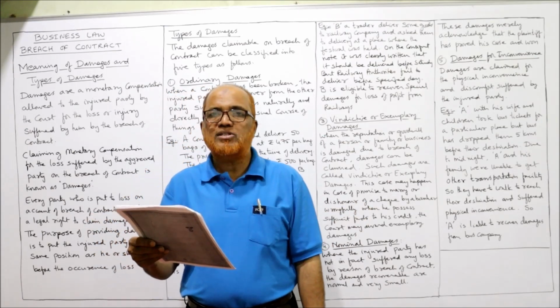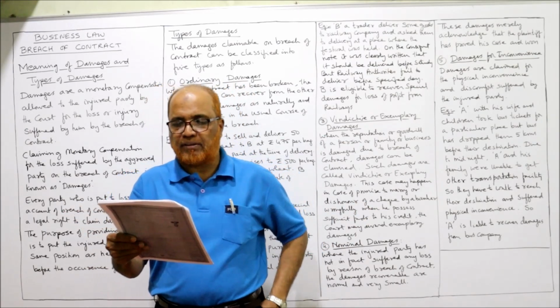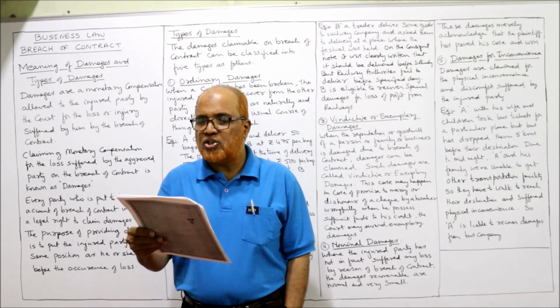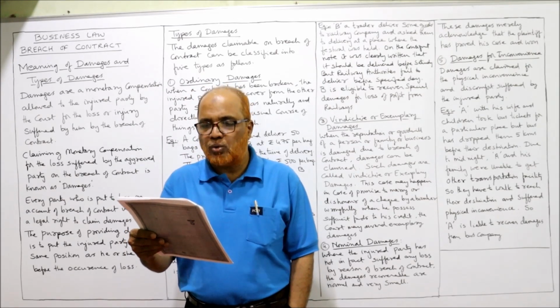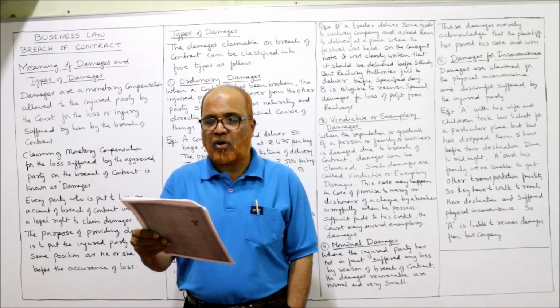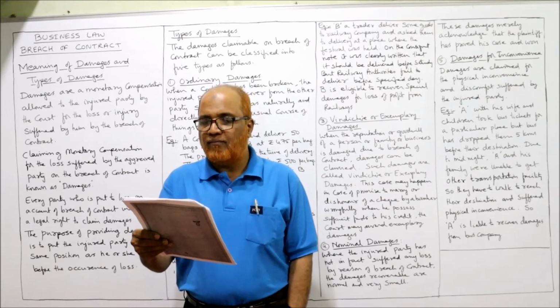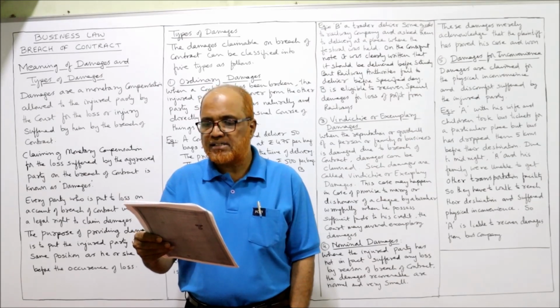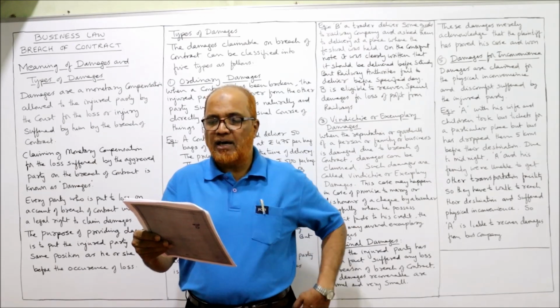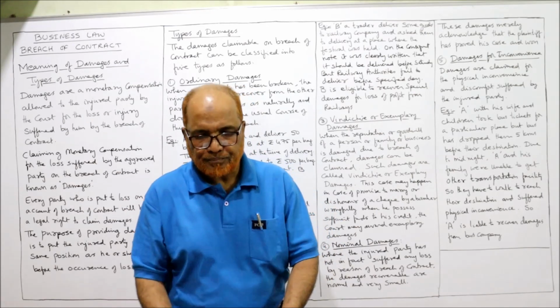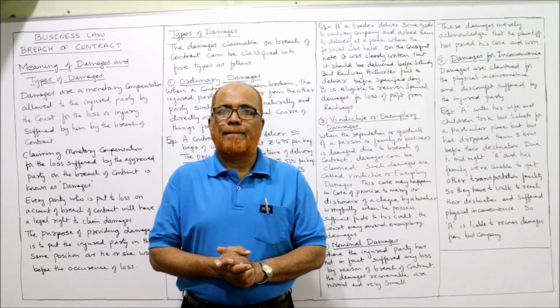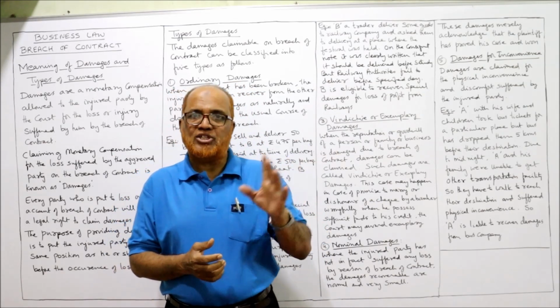So how much salary was Nadeem getting? 15,000 per month. Nadeem could not get any alternate job elsewhere and files a suit for damages for breach of contract against Wajid. Will he succeed? If yes, assess the amount of damages recoverable by him. See, in this case, there is a breach of contract by Wajid.